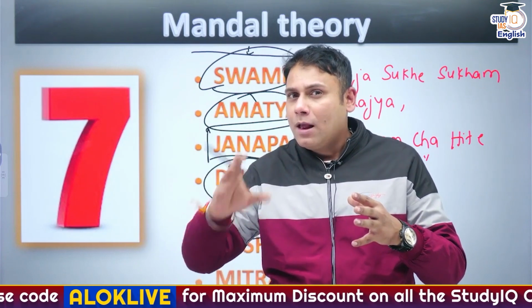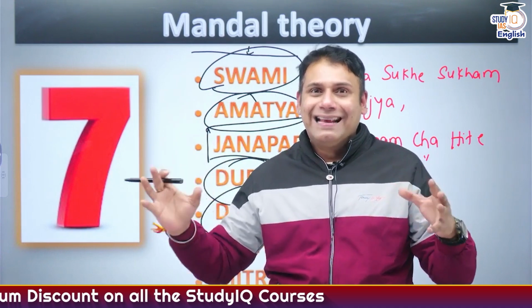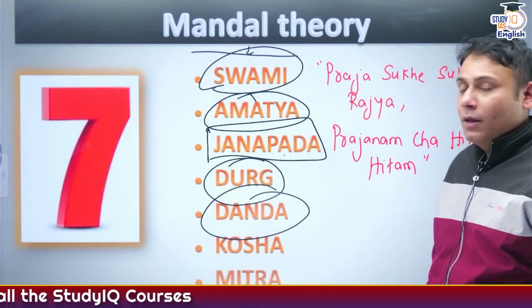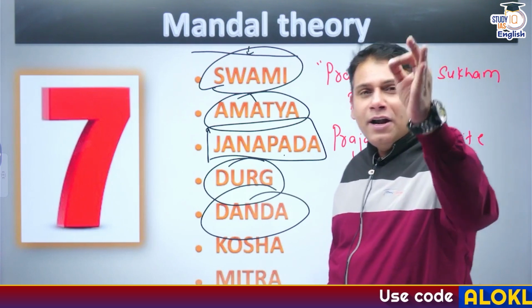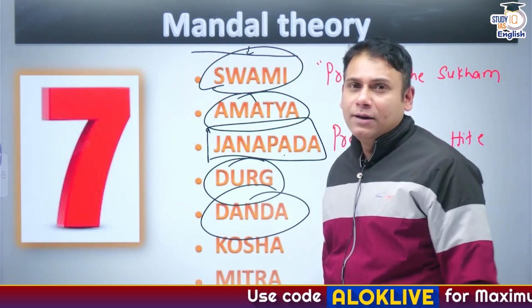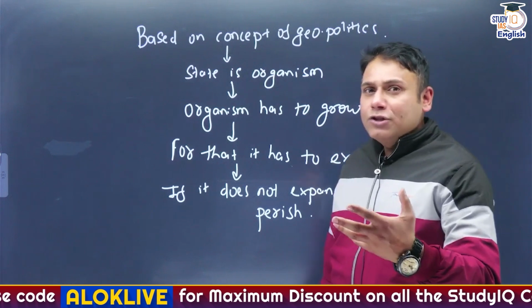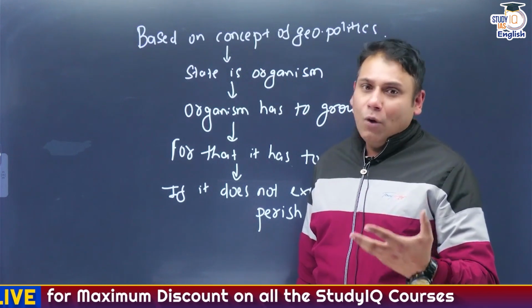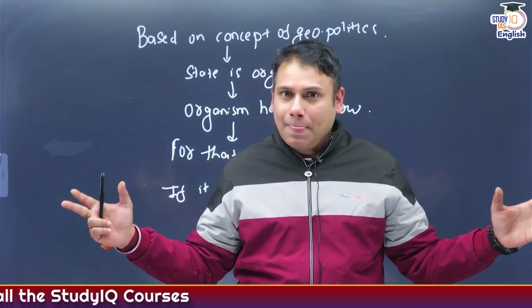Now, let me tell you one important concept of what is organic state. Listen to me very carefully. The prime responsibility of the ruler is to continuously follow the policy of imperialism. How? This is based on the concept of geopolitics. And what does geopolitics say? State is like a living organism.